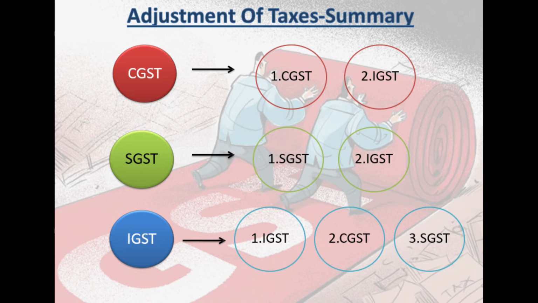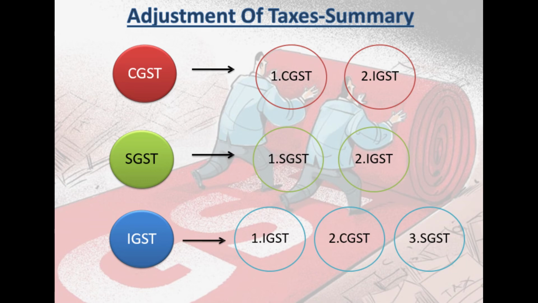Likewise, I move on to IGST. If you have purchased something in intrastate trade or commerce, so you end up paying IGST on your purchases, now with that, if you have manufactured something here in Maharashtra and going to sell to your end customer, then at the point of sale or supply, you are going to charge CGST and SGST. So the IGST input tax credit available in your hands, which you have paid to your supplier, can be adjusted against the output liability of CGST and SGST in your hands.